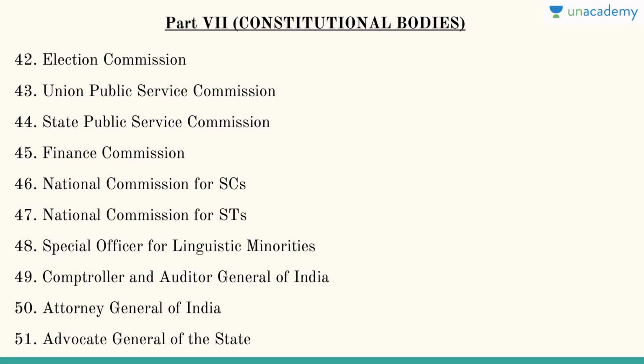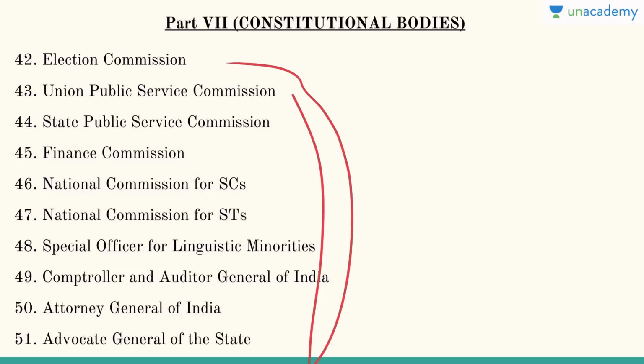Then you have part 7, that is the constitutional bodies. So here there are various constitutional bodies which you need to understand. Chapter 42 is Election Commission and Union Public Service Commission. Then chapter 44 is State Public Service Commission. Then you have the Finance Commission. Obviously there is no planning commission, so don't worry about it. All these are constitutional bodies. So if UPSC asks which of the following is a statutory body, which is a constitutional body, which body is neither statutory nor constitutional, so try to remember all these names.